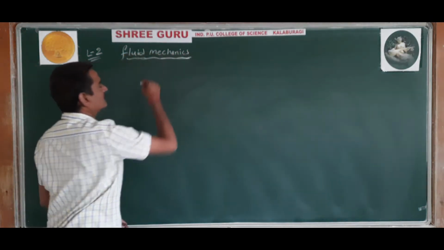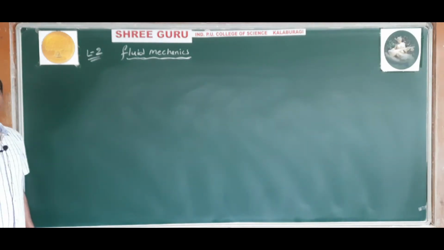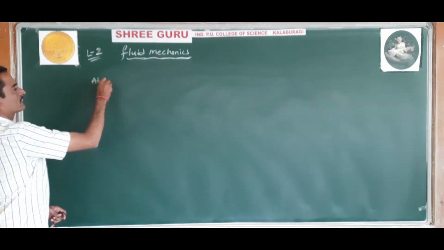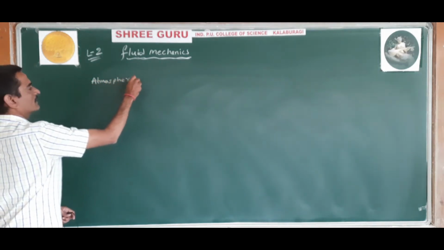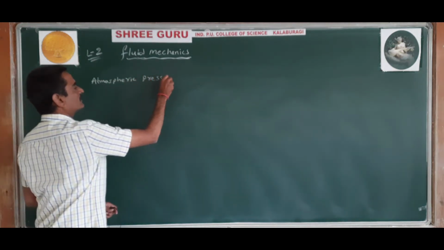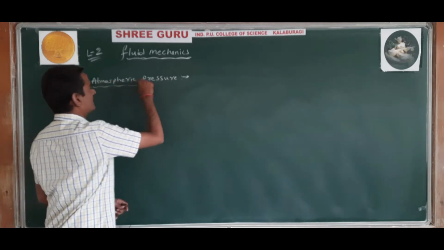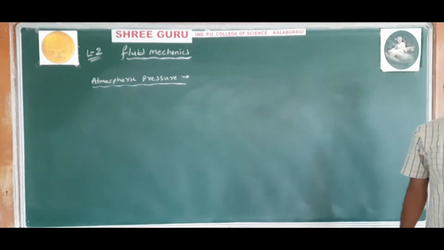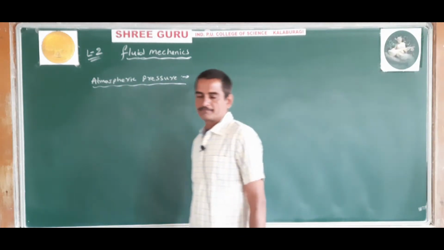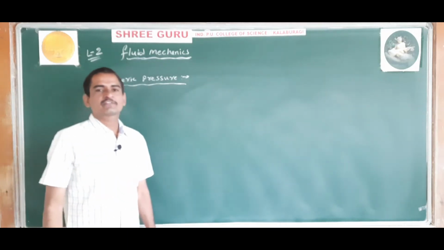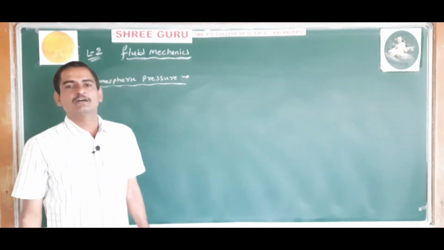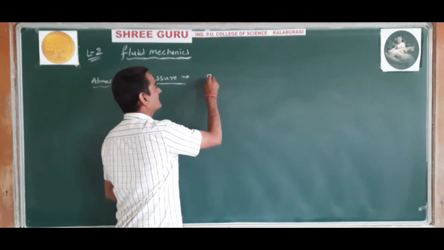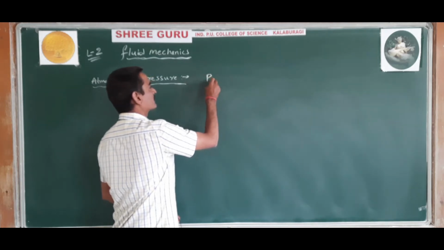Now the next concept today is atmospheric pressure, and how to measure it. First, once again I will recall what atmospheric pressure is. The pressure exerted by the fluids of the atmosphere on the surface of the earth is called atmospheric pressure, and it is denoted by P naught.